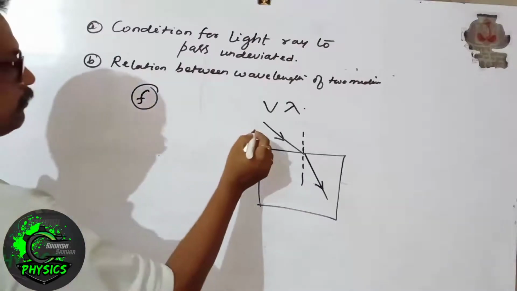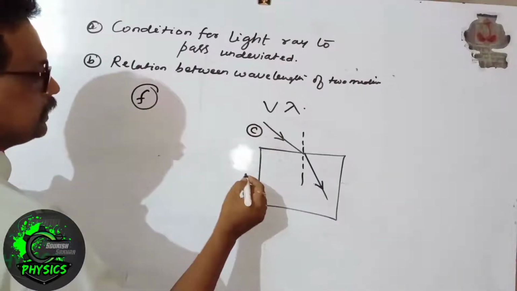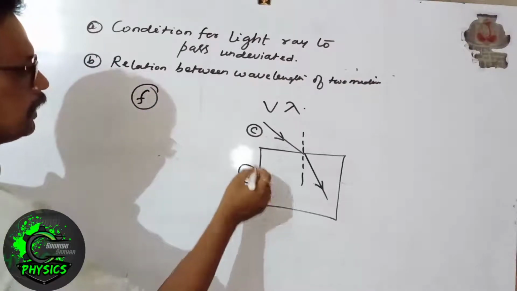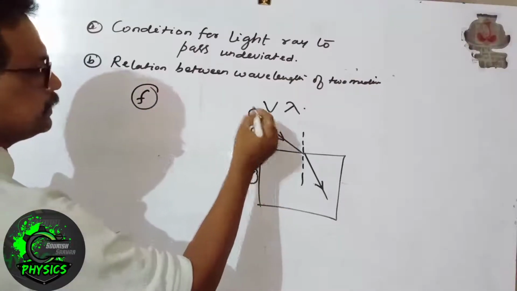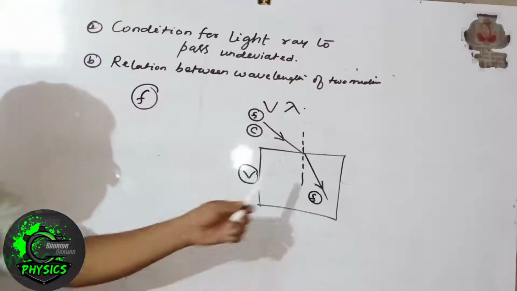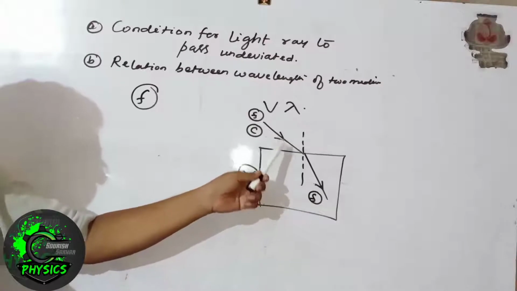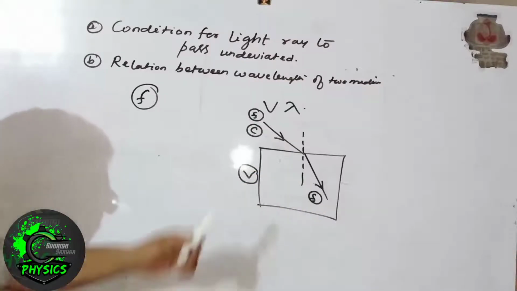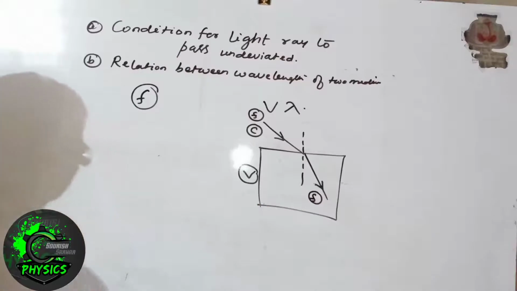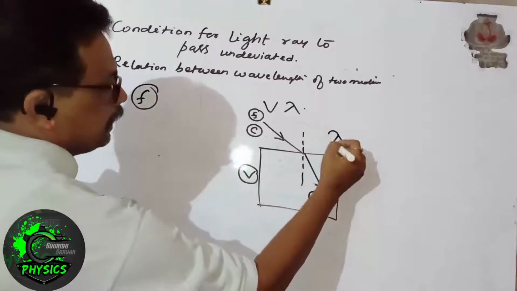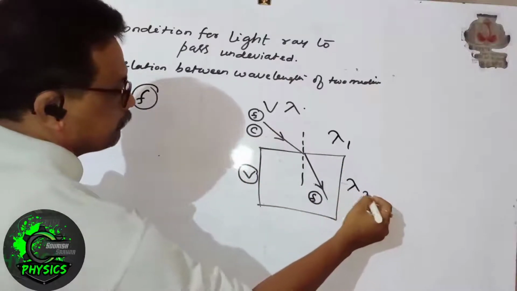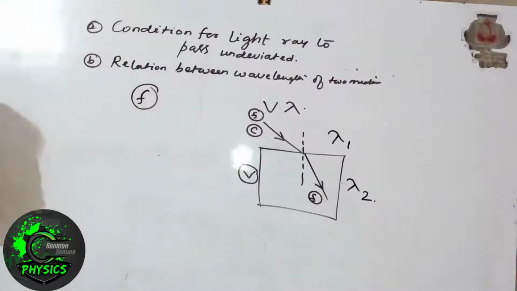Suppose the speed of light in this medium is c and the speed of light in this medium is v, and the frequency of the light is f. Both the incident and refracted light rays will have the same frequency because frequency depends on the source. Let lambda 1 be the wavelength of light in this medium and lambda 2 be the wavelength of light in this medium.